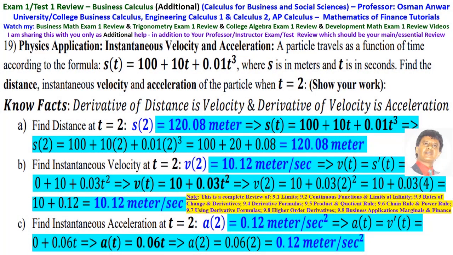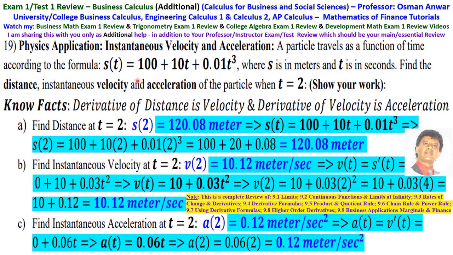Number 19 is physics application, instantaneous velocity and acceleration. A particle travels as a function of time according to the formula S of t equals 100 plus 10t plus 0.01 t cubed, where S is in meters and t is in seconds.